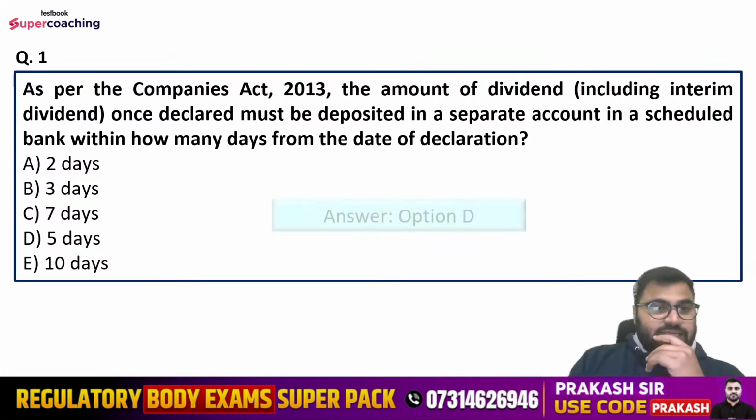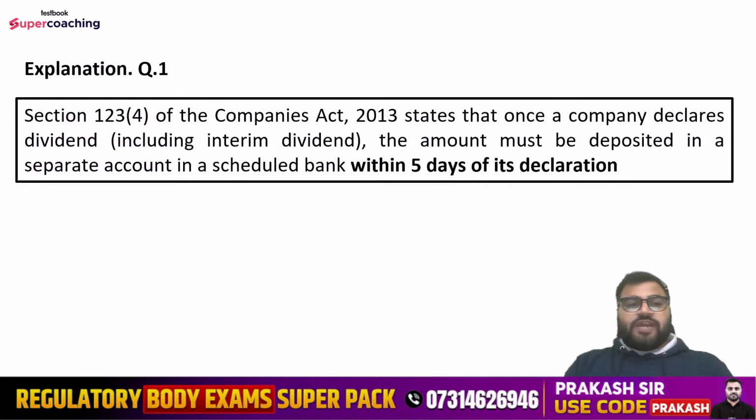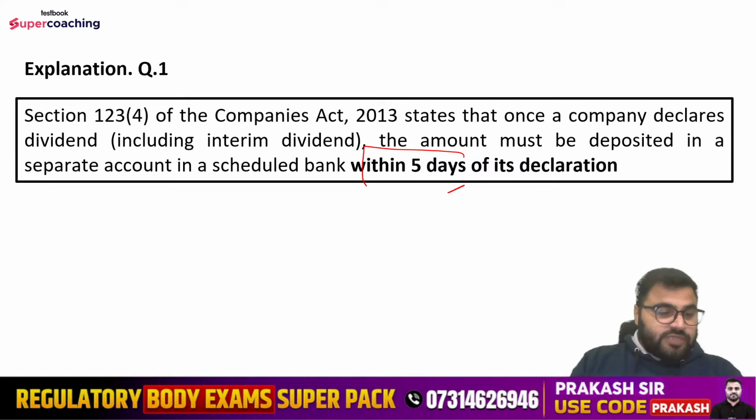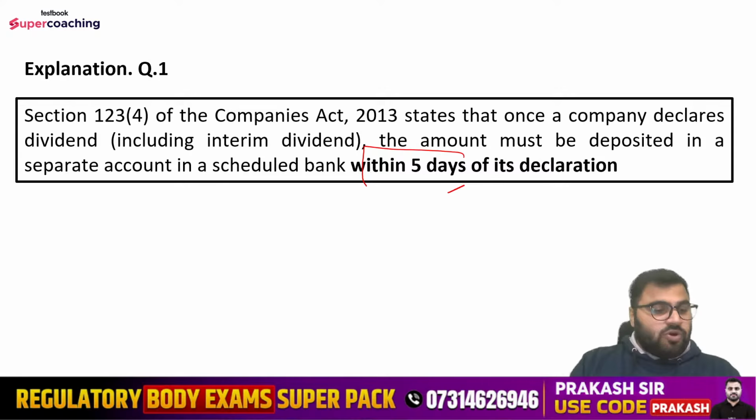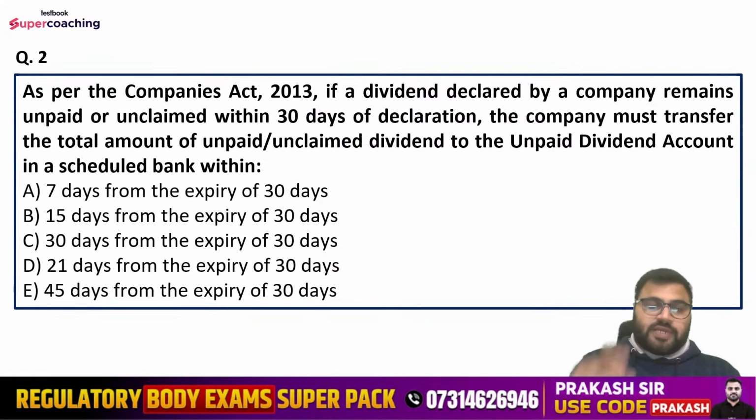So right answer is option number D, that is within 5 days, right? So यहाँ पे within 5 days के अंदर जब भी dividend declare हो रहा है, उसके within 5 days के अंदर that has to be deposited in a separate account. Yes, Vaishali is saying option number D. So that is why option number D is the correct one. Guys, you all have to participate and do mention the question number as well. ठीक है, क्वेश्चन नंबर भी मेंशन करना है आपको साथ में.